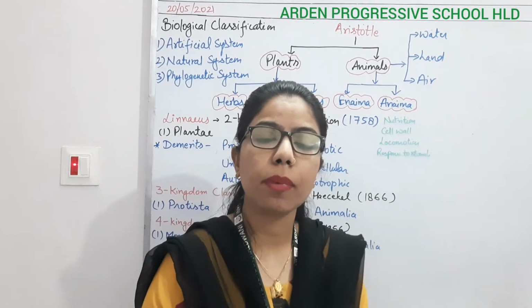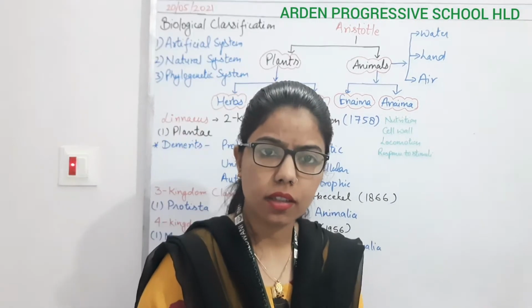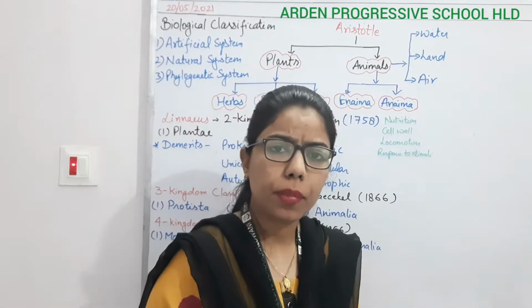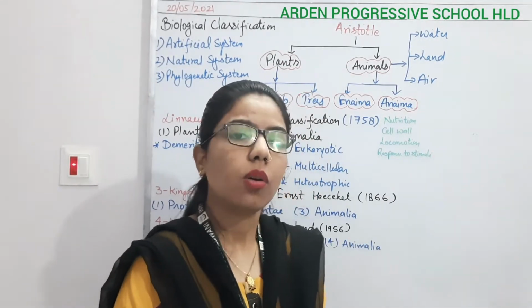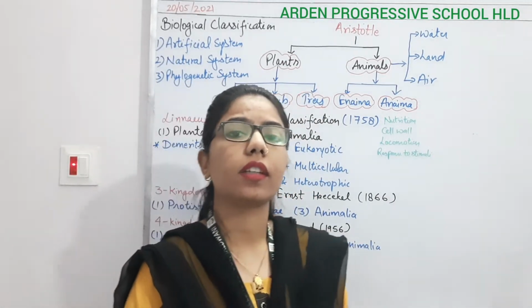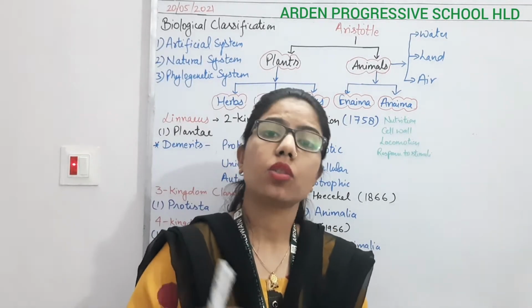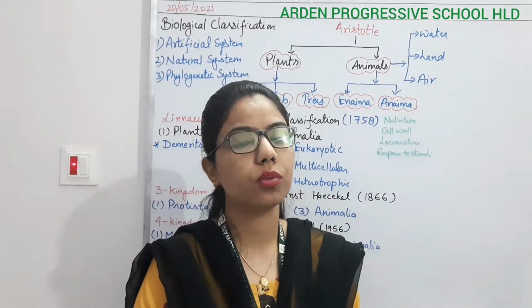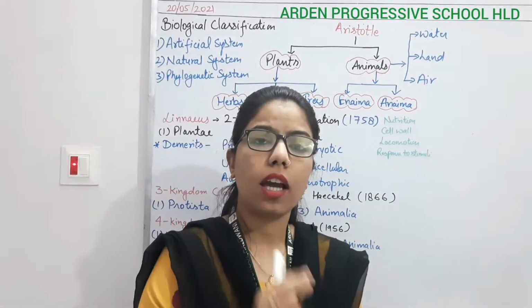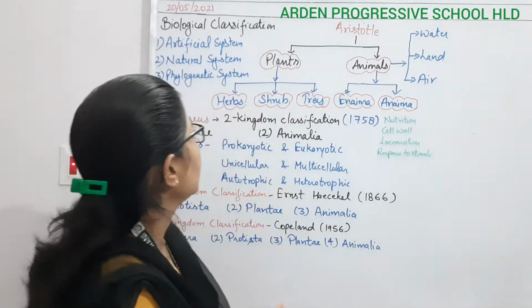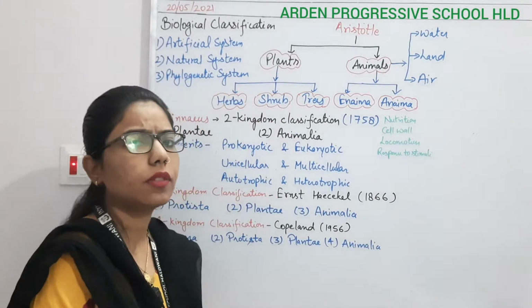And what do you understand by biodiversity? That on this earth so many different types of species, living species, are present. And for that we have done the taxonomy, in which we have done about the classification. So scientifically how we are going to classify it and how we are going to categorize it, right? So here we will understand how we will go for the classification.